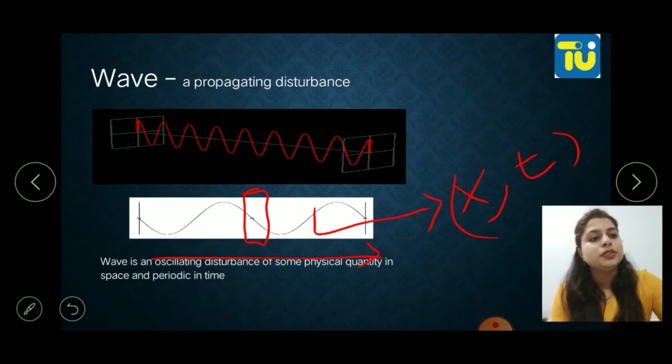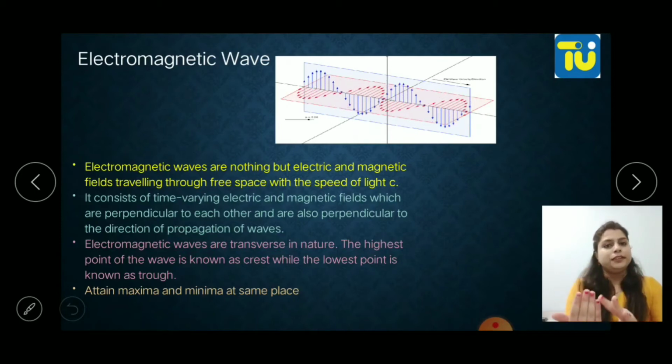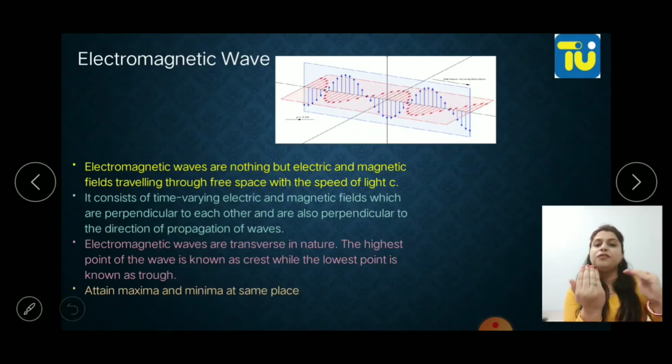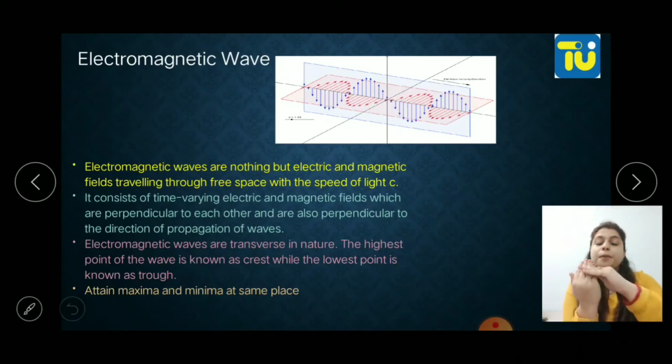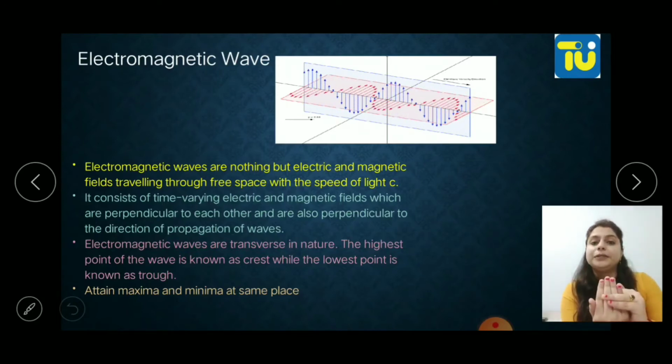Okay, so now what is an electromagnetic wave? As I told you earlier also, an electromagnetic wave is nothing but a combination of an electric wave and a magnetic wave, and they are both perpendicular to each other, propagating in the same direction with the speed of light.